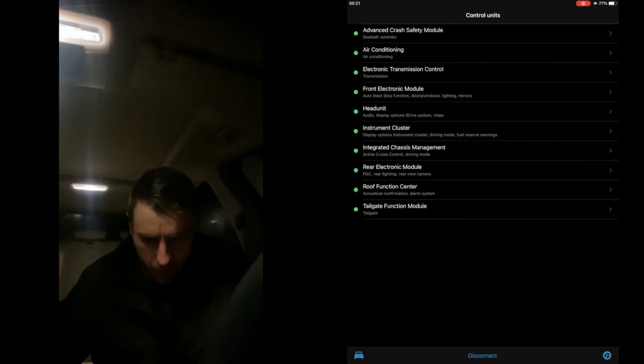So first, we're gonna have to do this in expert mode. First, you're gonna have to go into front electronic module. Again, it's taking some time to load.